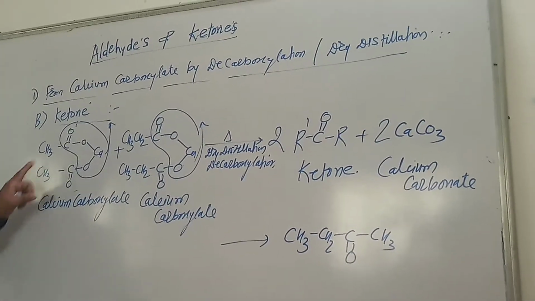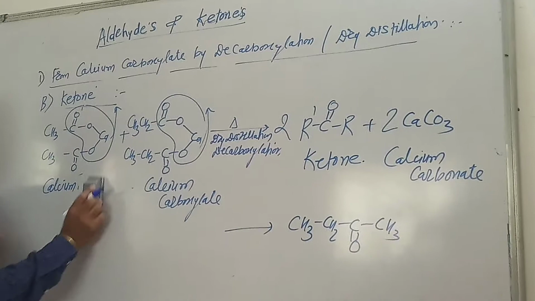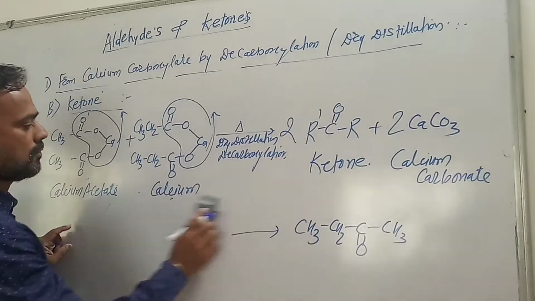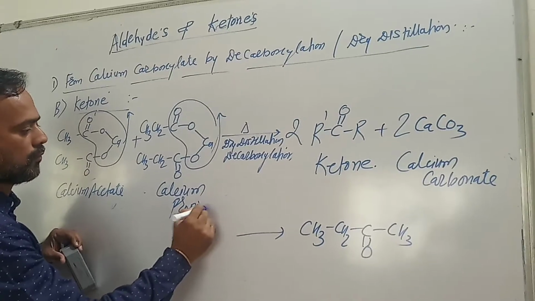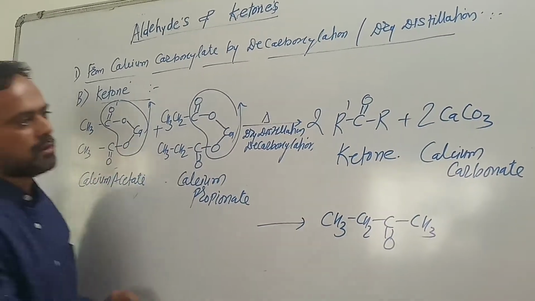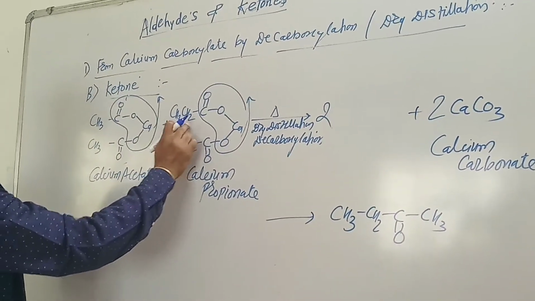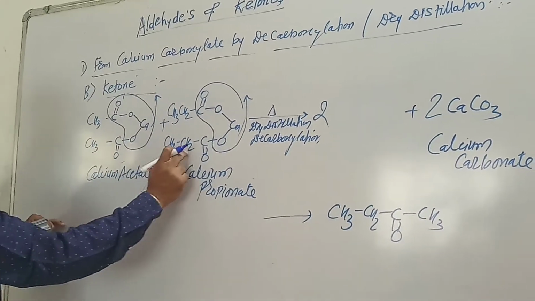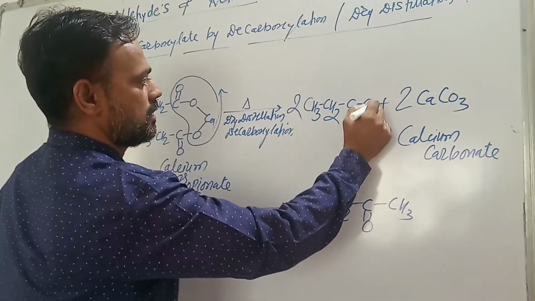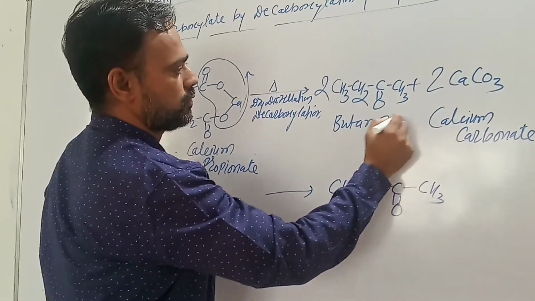That is, whenever a mixture of calcium acetate and calcium propionate is heated at high temperature, the CaCO3 molecule is given out, and CH3CH2 C double bond O CH3, that is, two molecules of ethyl methyl ketone or butan-2-one, are obtained.